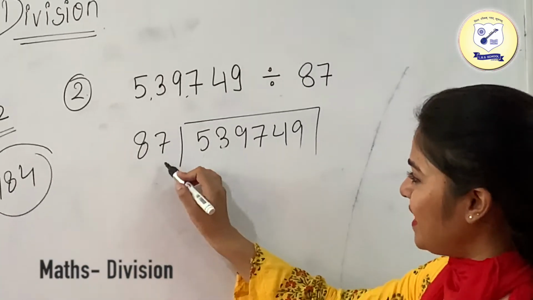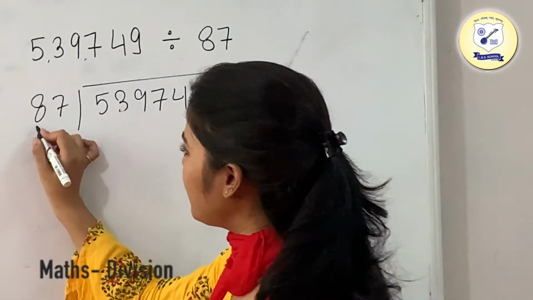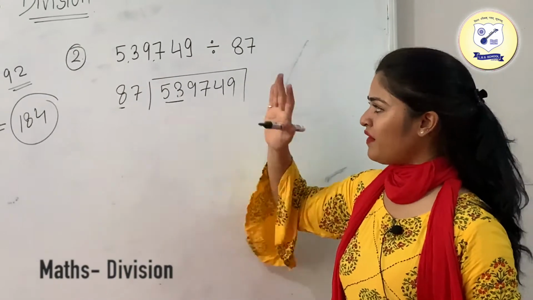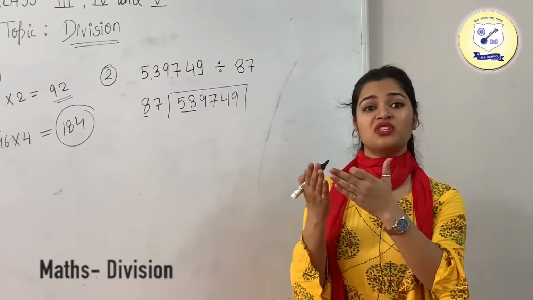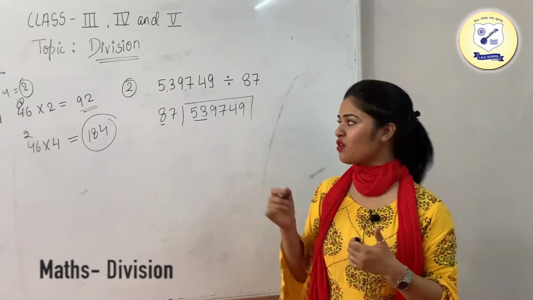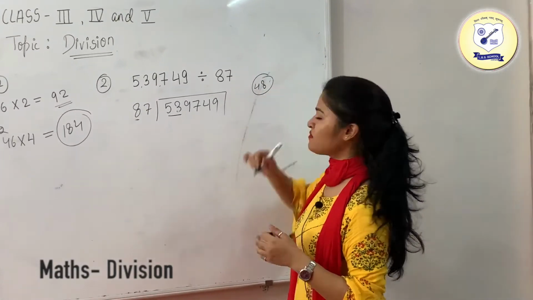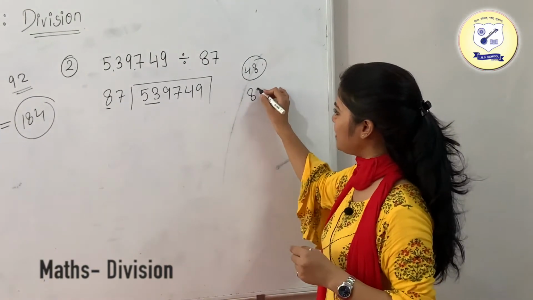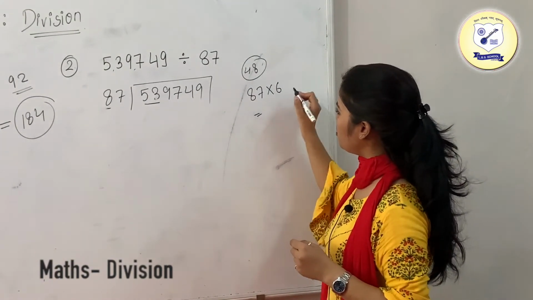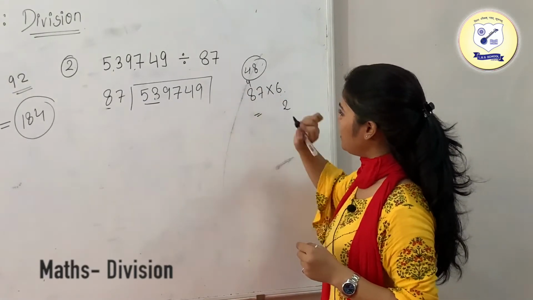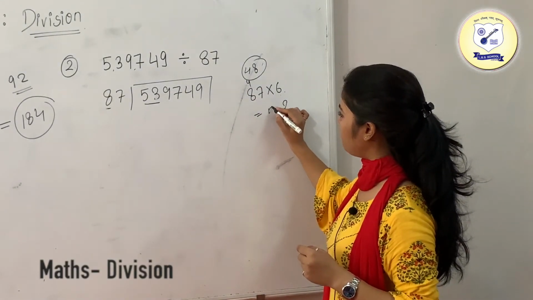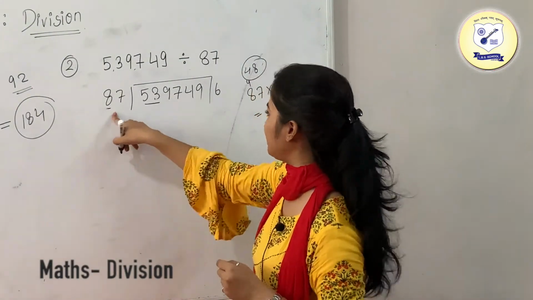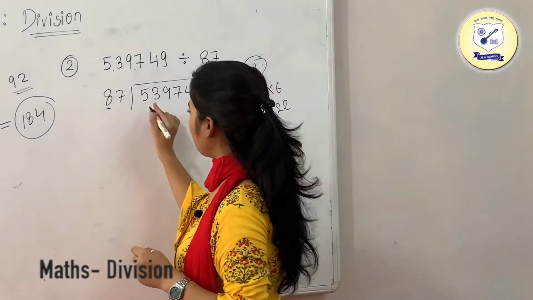So now we are having this 87. We need to divide it by this. So just take this 8 and start comparing it with 53. The table of 8, in which the number which is just lesser than 53 is 48, and this 48 comes in the table of 8 6 times. So we are going to multiply this 87 with 6. 6 7s are 42, 8 6s are 48, 48 plus 4 is 52. So this is going to be your 6. Since I have multiplied this 87 with 6, just write down 522.